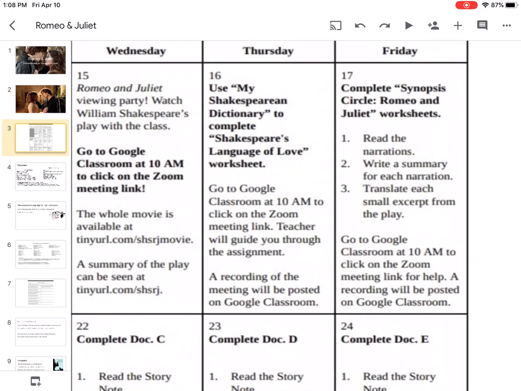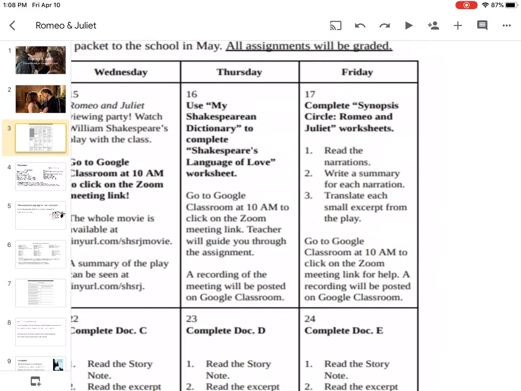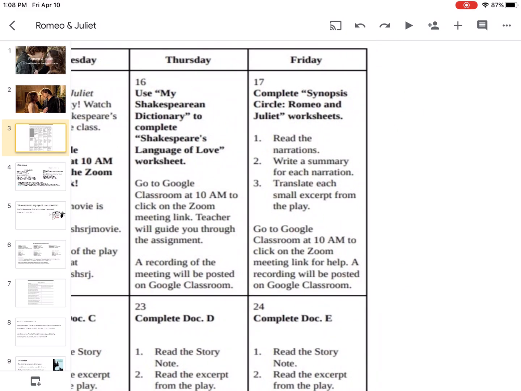Let's look at Thursday. So use my Shakespearean dictionary to complete Shakespeare's Language of Love worksheet. And then again, it says go to Google Classroom at 10 a.m. to click on the Zoom meeting link. Teachers will guide you through the assignment. So if you feel like you need that extra guidance, you can do that. And then on Friday, you have to complete the synopsis circle, Romeo and Juliet worksheet. So you read the narrations, write a summary for each narration, and translate.